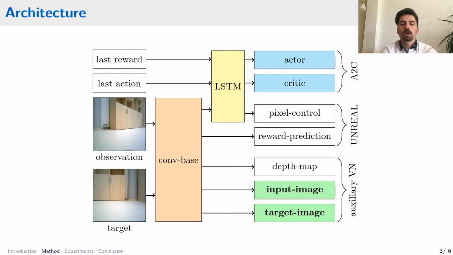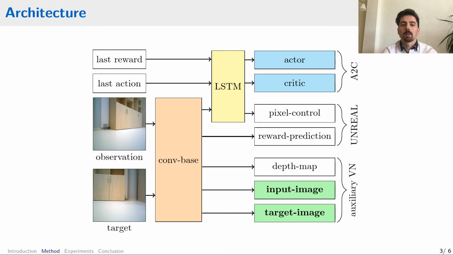Now let me talk about the architecture of our system. So in the picture, you can see an overview of the architecture. As the input to the agent, we use the observation and the target image. They are both passed through several convolutional layers before the resulting features are concatenated and passed through a few more convolutional layers. This is denoted as conv_base in the picture. And so the resulting features represent both the camera observation and the target image.